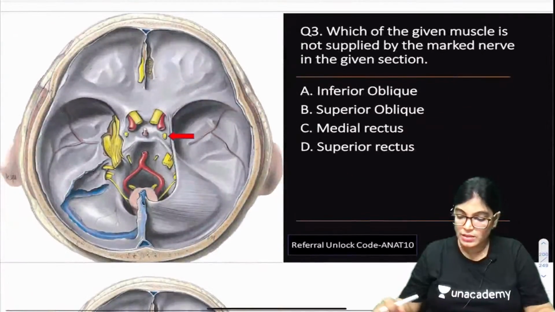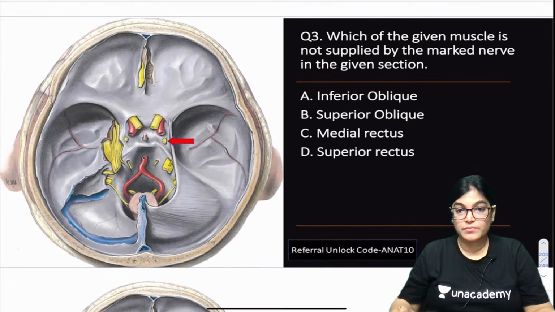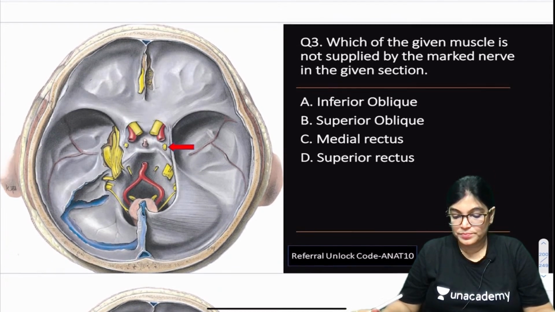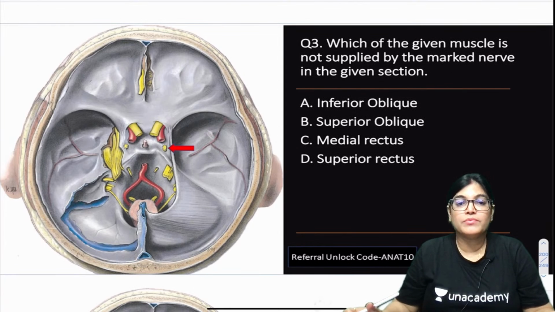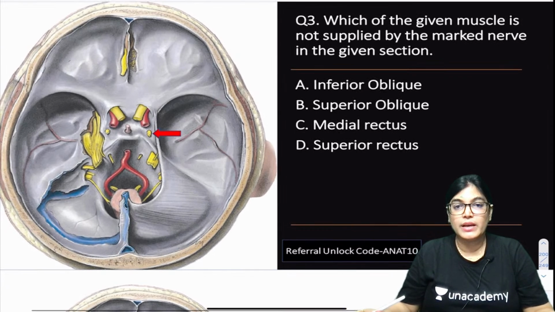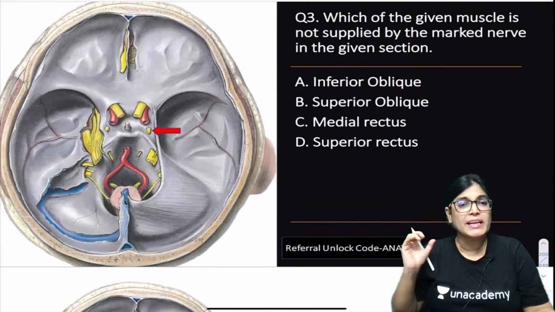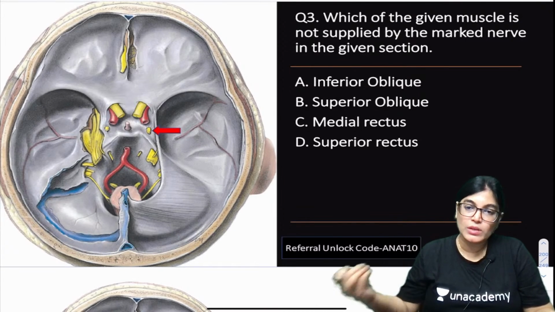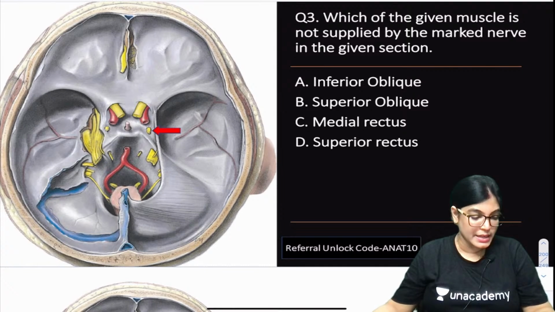So let's move on to the third MCQ. Question number 3: which of the given muscles, let me slightly enlarge it, is it okay? See the arrow and a small nerve which is pointing. Many nerves are shown here in the cranial cavity, so you have to identify the arrow marked nerve and tell me which of the following given muscles is not supplied by the marked nerve in the given section. So you have to mark the correct answer.